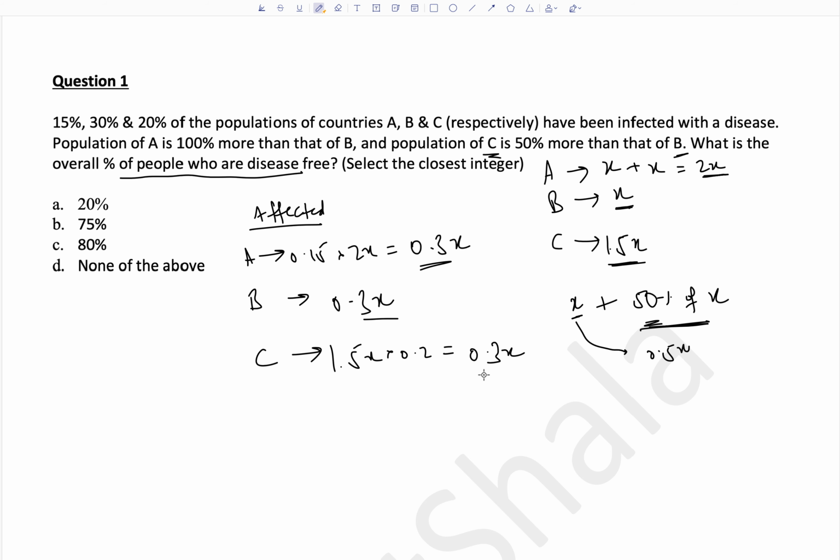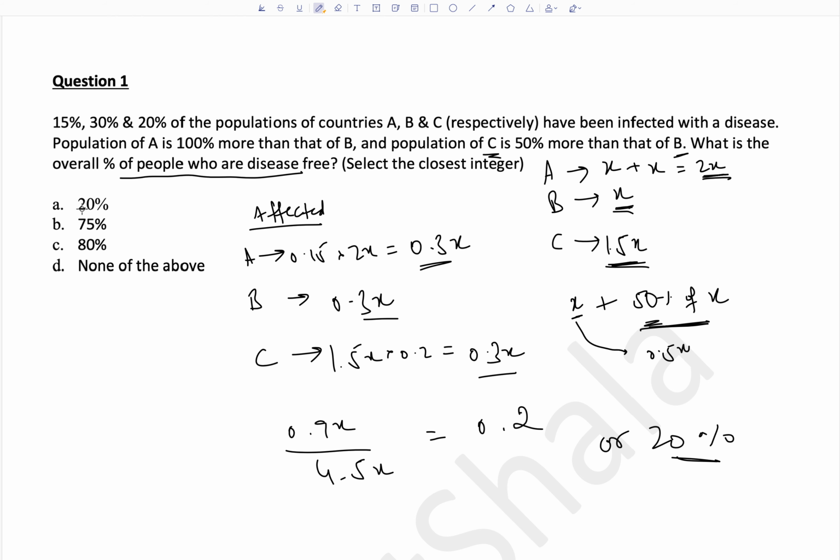So total infected people is 0.9x and total population is 2x, x and 1.5x. 3x plus 1.5x is 4.5x. This gives you 0.2 as your answer. Okay, 9 by 45 becomes 1 by 5 or 0.2 or 20%.